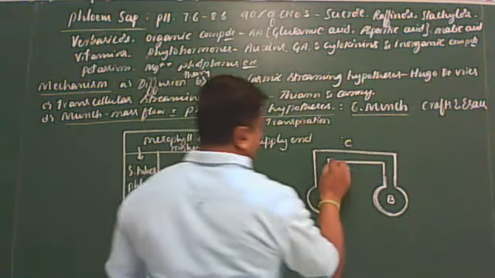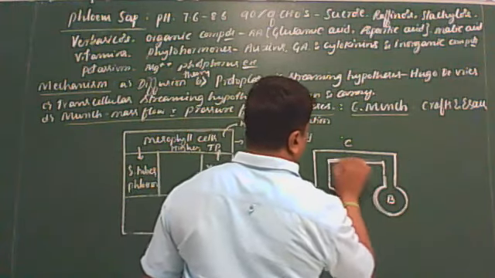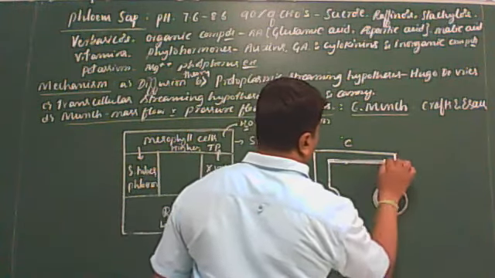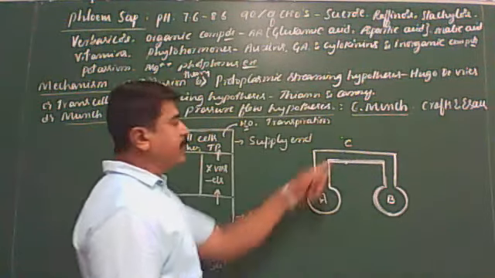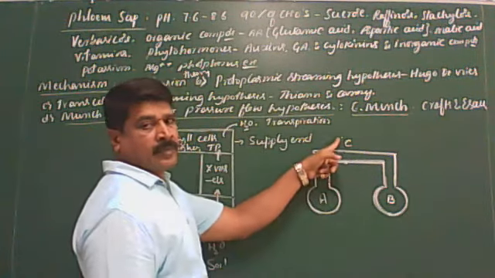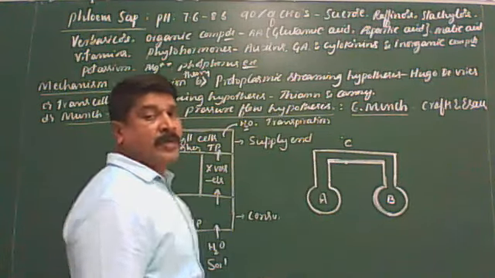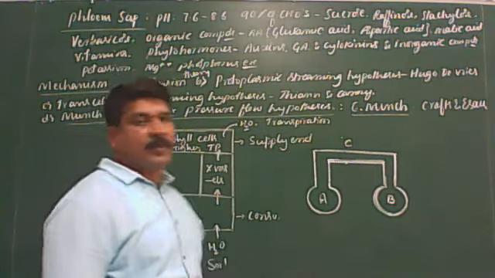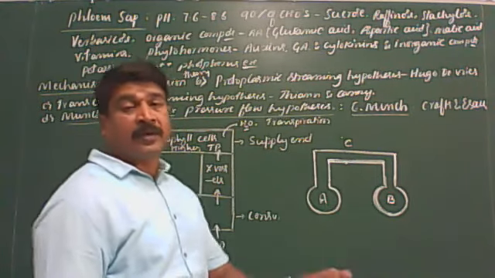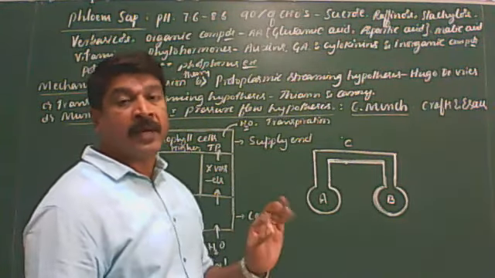Munch's physical model consists of two osmometers, namely osmometer A and osmometer B, connected by the tube C. Clear? Osmometers are permeable to water only but not to the solutes. Why? In the word itself, you are going to get the meaning.